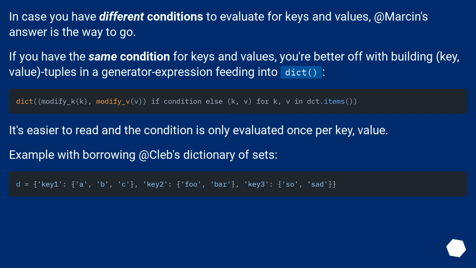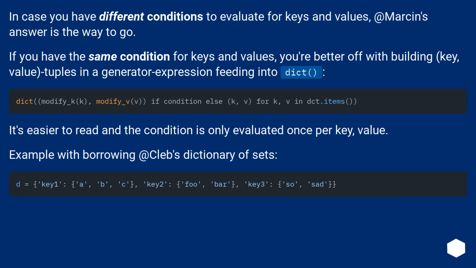In case you have different conditions to evaluate for keys and values, Marcine's answer is the way to go. If you have the same condition for keys and values, you're better off building key, value tuples in a generator expression feeding into dict. It's easier to read and the condition is only evaluated once per key, value.